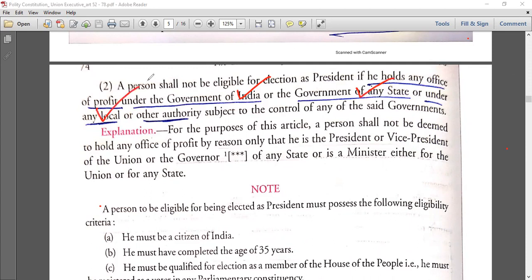When you read about other provisions, you will find only this and this. You will not find this. We'll go to that, but as of now, for president, remember, he should not hold any office of profit under the government of India, under the government of any state, and also under the government of any local authority. Okay, fine.